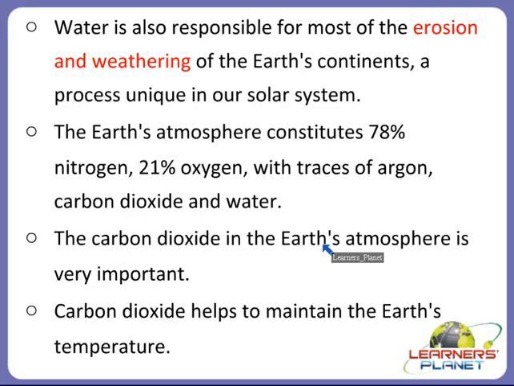Alright, so the carbon dioxide in the Earth's atmosphere is very important. How? Because it helps to maintain the Earth's temperature. You must be knowing about the greenhouse effect. Because of the greenhouse effect, what happens? It warms the earth's temperature. So without it, the oceans would freeze and life as we know it would be impossible, right? So carbon dioxide is also very important.